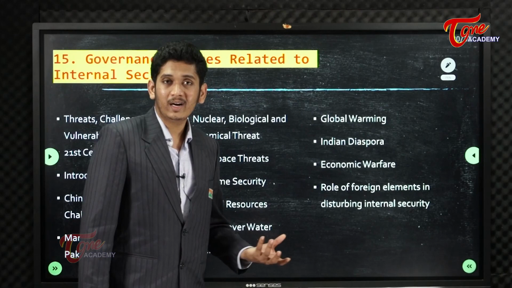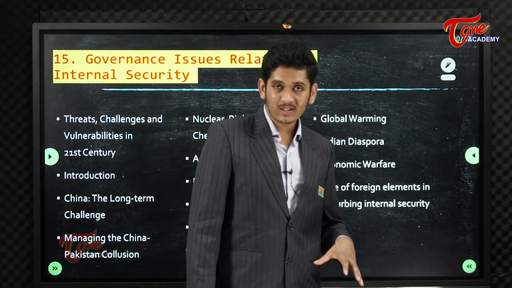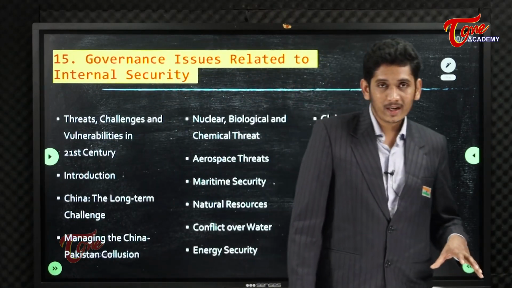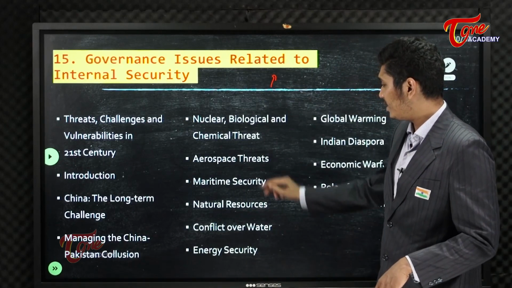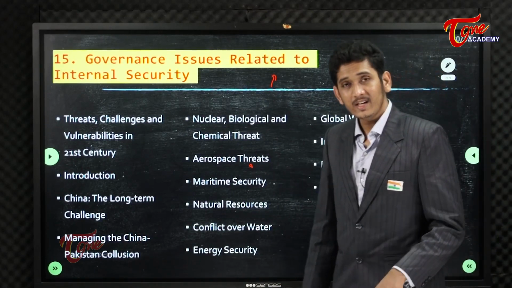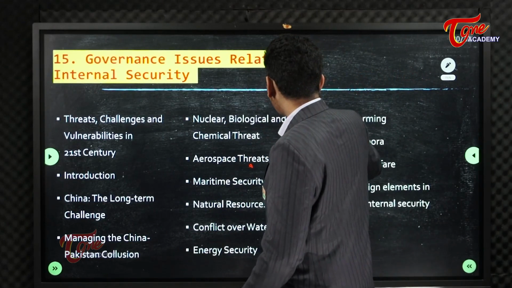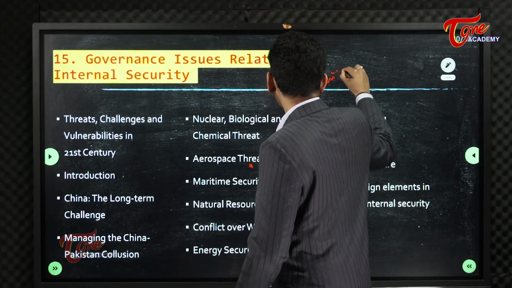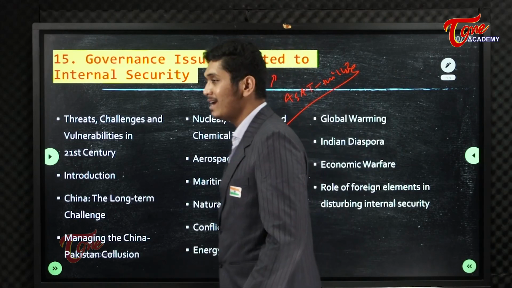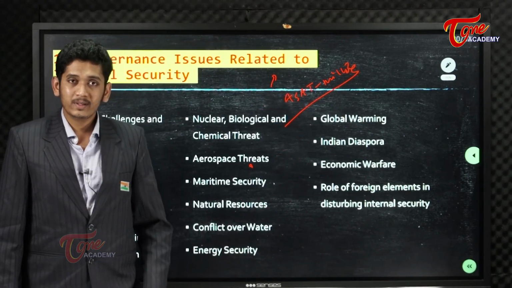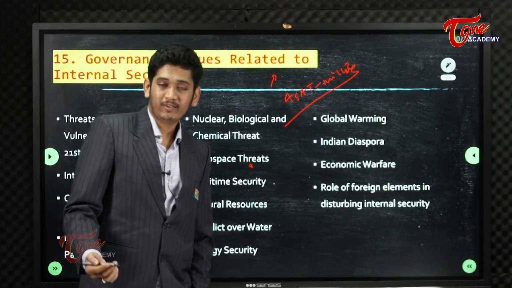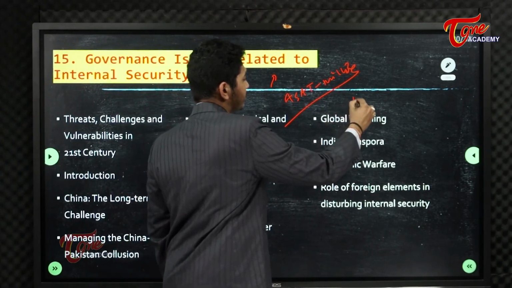How better can the internal technologies guard our India? Even you see issues related to internal security, you see aerospace threats. Recently, you have seen the ASAT, that is anti-satellite missile, launched by India. You will also learn about that, and more threats, for example, drone attacks.